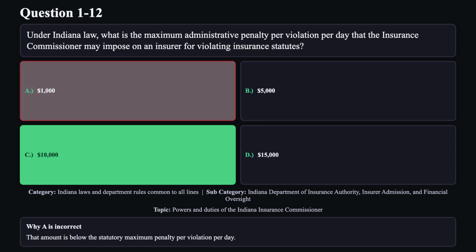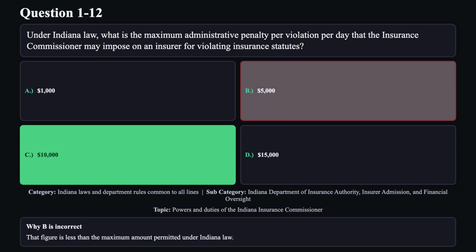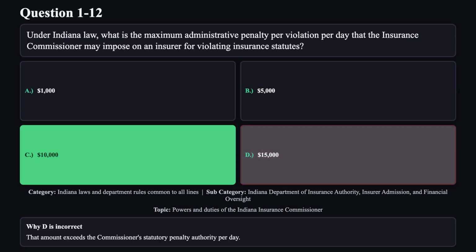Reason A is not correct. That amount is below the statutory maximum penalty per violation per day. Reason B is not correct. That figure is less than the maximum amount permitted under Indiana law. Reason D is not correct. That amount exceeds the Commissioner's statutory penalty authority per day.